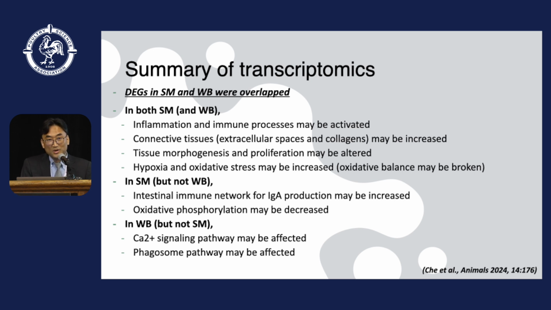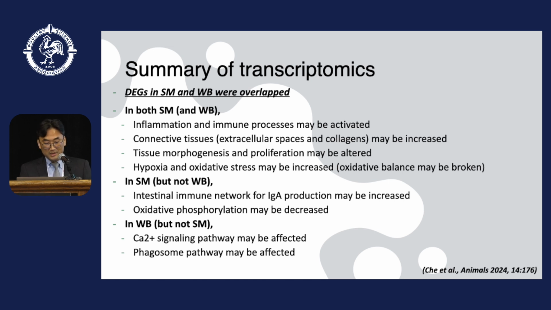The more interesting finding is that differentially expressed genes found in spaghetti meat and woody breast overlapped. In both, inflammation and immune responses are activated, connective tissue content may be increased, tissue morphogenesis and proliferation may be altered, and hypoxia and oxidative stress may be increased.